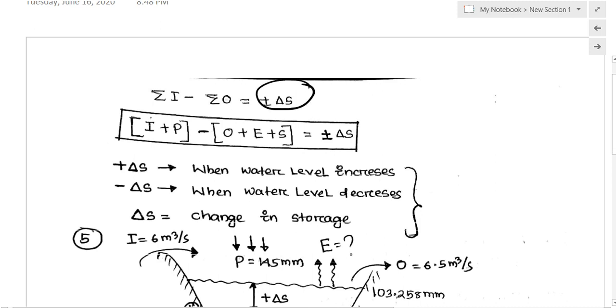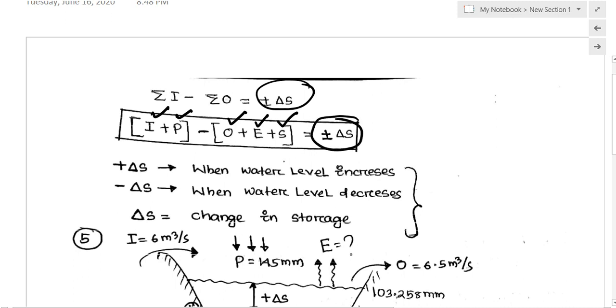What is the input? I told you, this is the runoff from the catchment to this reservoir, and this is the precipitation from the atmosphere to this reservoir. The outputs are the water used, the evaporation loss to the atmosphere, and the seepage loss from the reservoir. It will be equal to the change in storage.